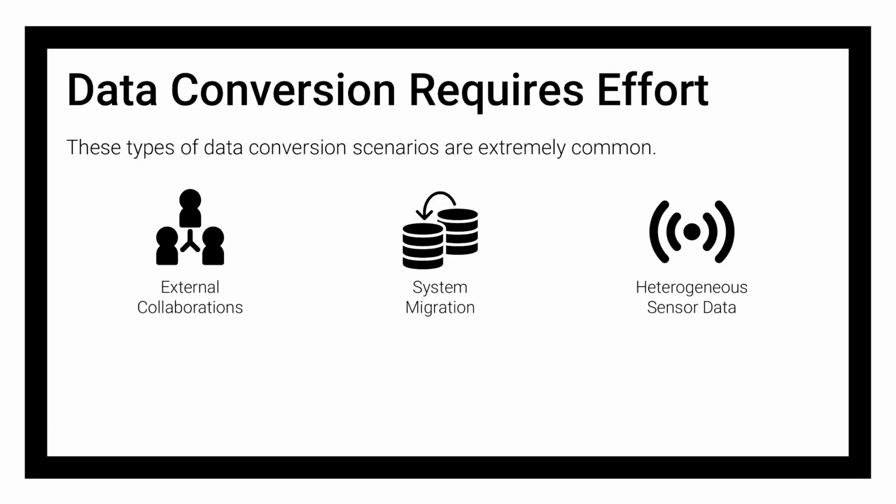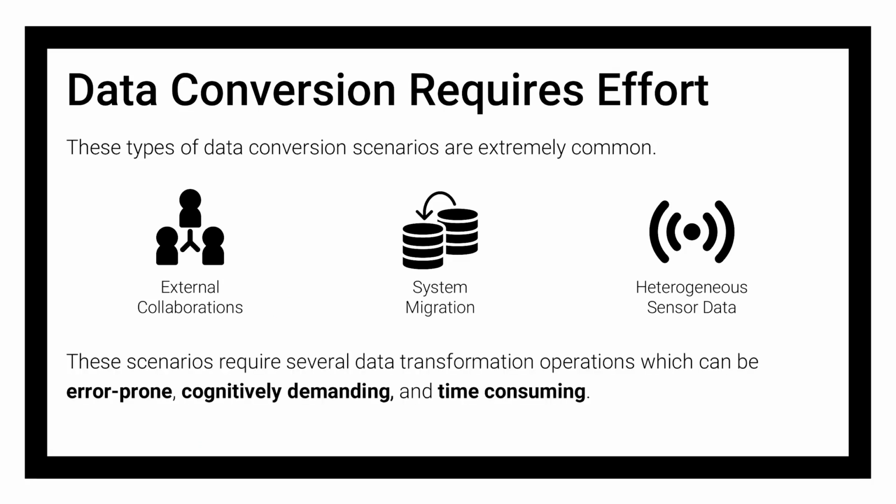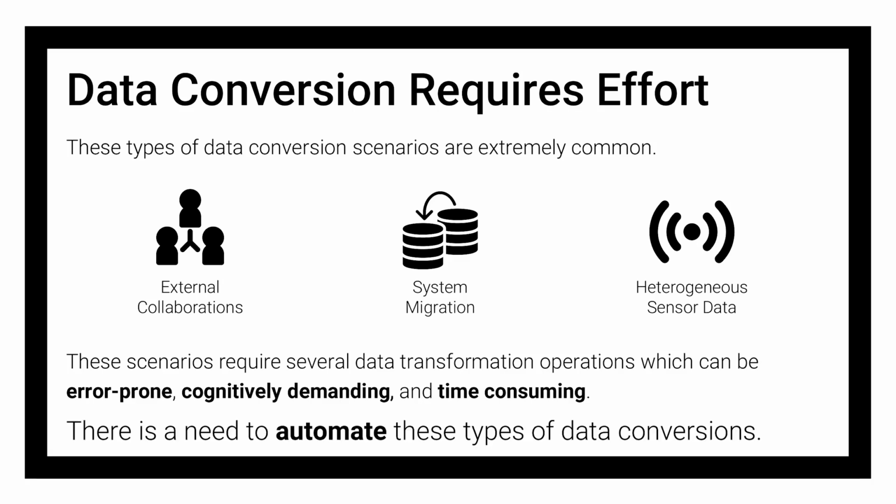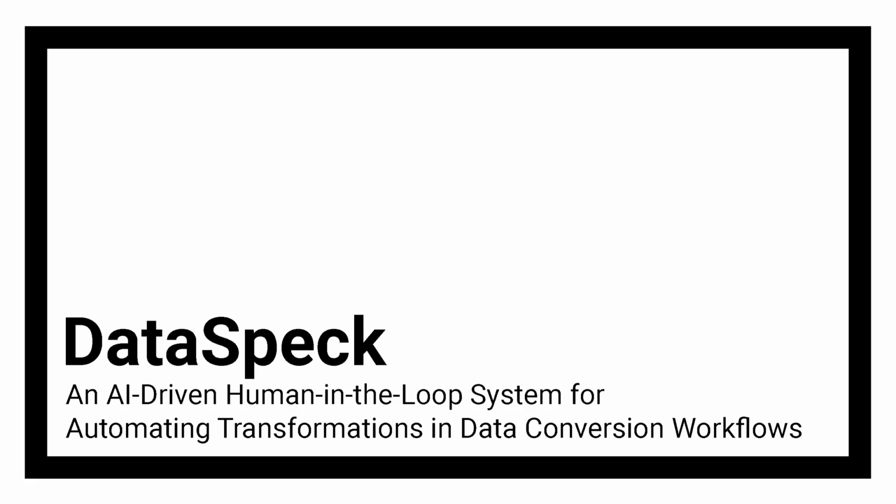These kinds of data mismatches show up all the time, and fixing them usually involves a lot of manual effort to understand the data and write transformation scripts. This process is time-consuming, error-prone, and doesn't scale, and thus automating such data conversion process is critical. We present DataSpeck, an AI-driven human-in-the-loop system for automating transformations in data conversion workflows.